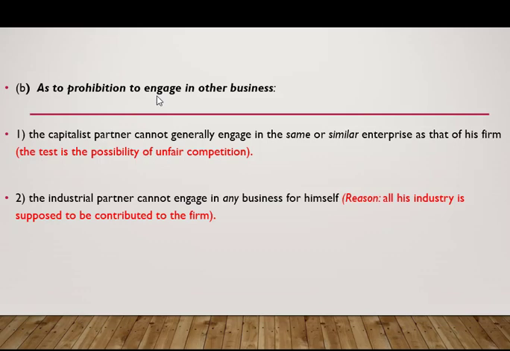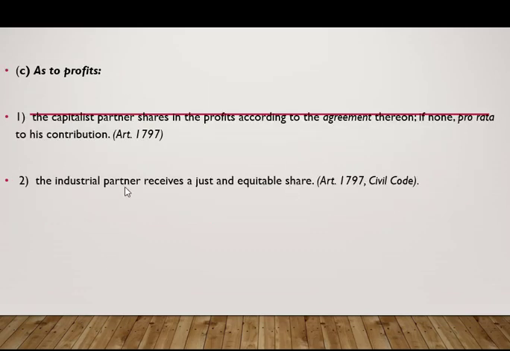As to the prohibition, the capitalist partner, as I mentioned, cannot generally engage in the same or similar enterprise as that of the firm. So no competition. The test is the possibility of unfair competition. The industrial partner cannot engage in any business. The exception is only when he is permitted by the partnership, but the general rule is he cannot engage in any business. The reason for that is all his industry is supposed to be contributed to the firm.